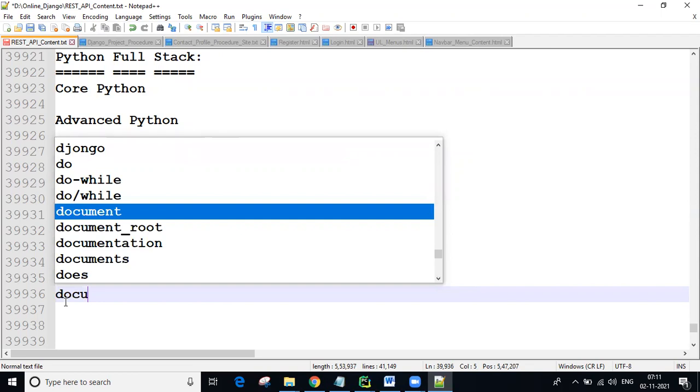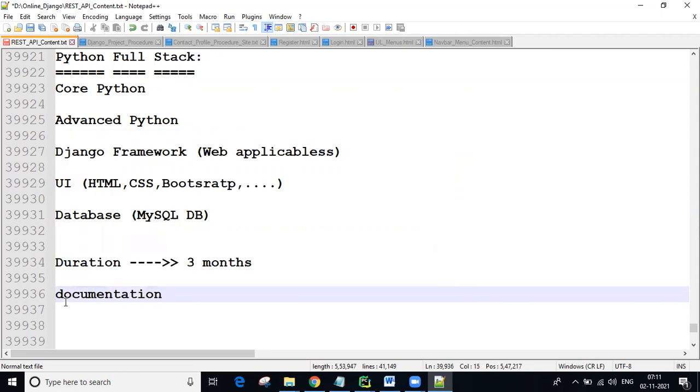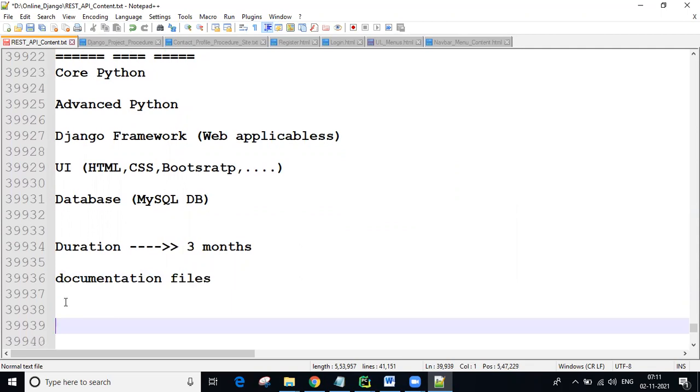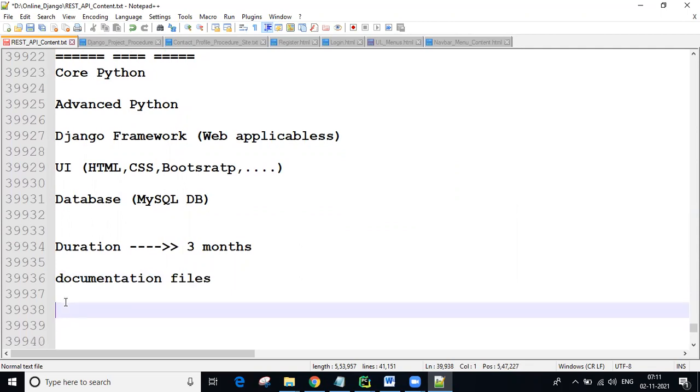For reading purpose, documentation files you are getting, every concept, every day. At the end of the day, all together at a time I will share. Every day topic wise I'm going to share. Just download and read it. Then further sessions you will understand more easily.